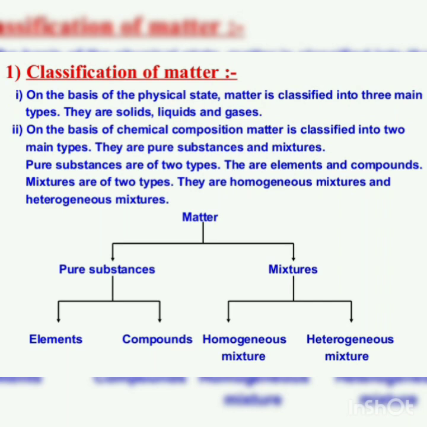These are pure substance and mixture. Pure substances are of two types: element and compound. Mixtures are of two types: homogeneous mixtures and heterogeneous mixtures.